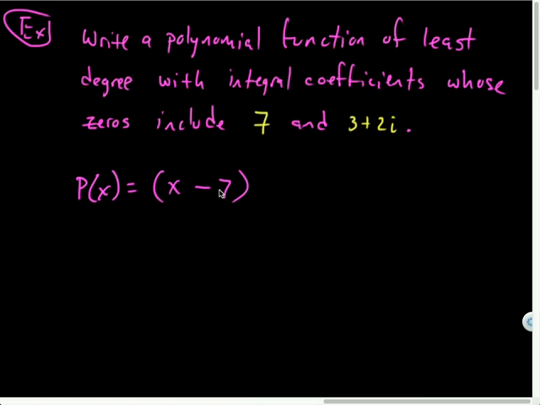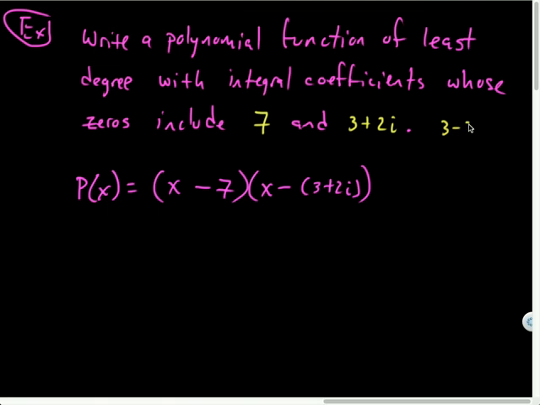X minus 7 would give me a positive 7 as a zero, or a root. So if 3 plus 2i is a zero, then a factor must have been x minus 3 plus 2i. And wait a minute, if I have 3 plus 2i, that one's imaginary.